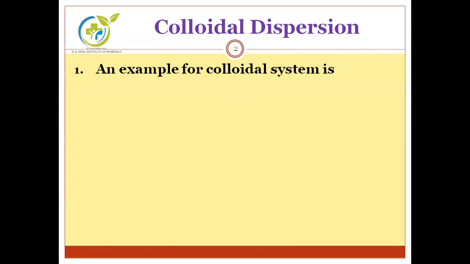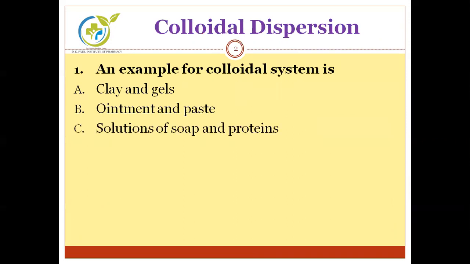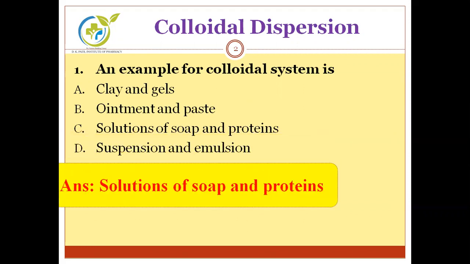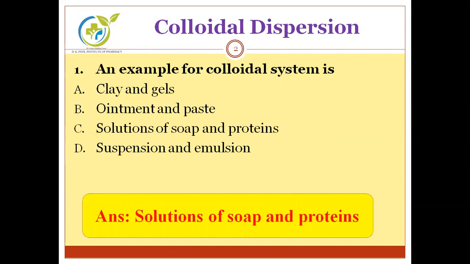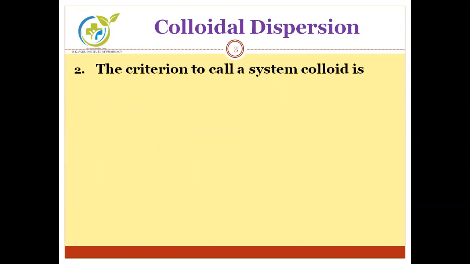First question: an example for colloidal system is: A, clay and gels; B, ointment and paste; C, solutions of soap and proteins; and D, suspension and emulsion. Can you guess the correct answer? And the correct answer is solutions of soap and proteins. Moving to the next question.